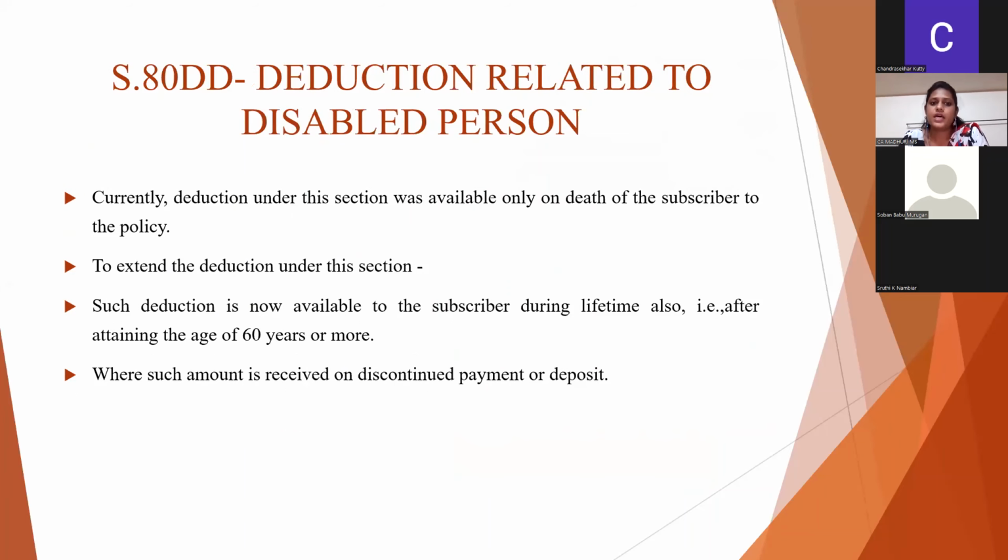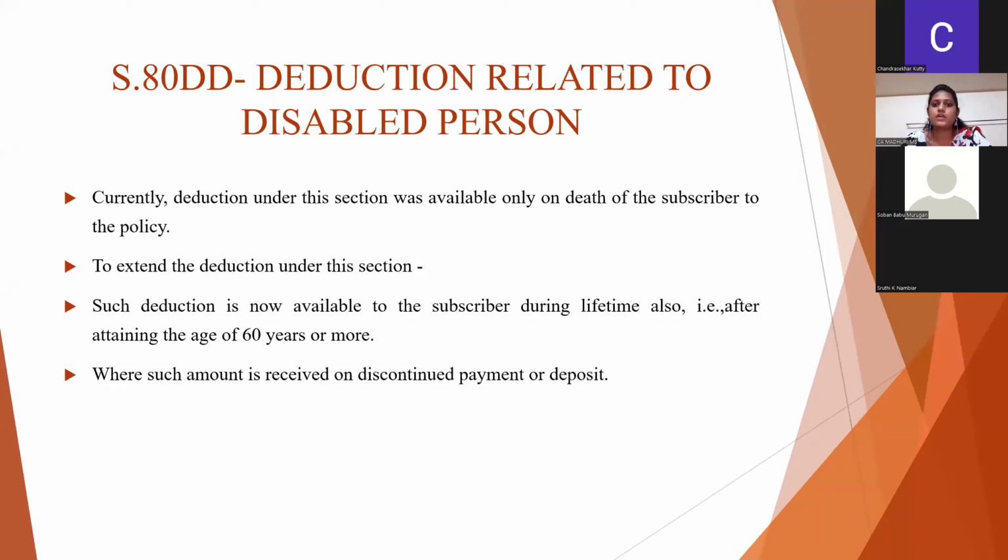80DD, deduction related to disabled person. Currently, this deduction is available if the assessee, or the person who subscribed to the scheme for maintenance of the disabled person, is paying any annuity or lump sum to LIC or such insurance-related agencies, so as to get some amount for maintenance of such disabled person.